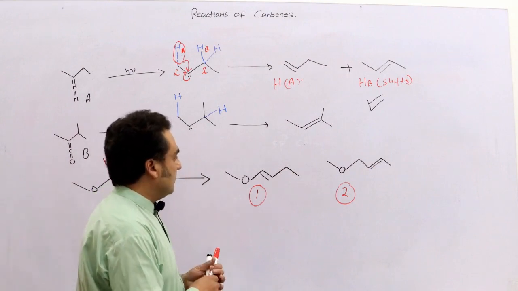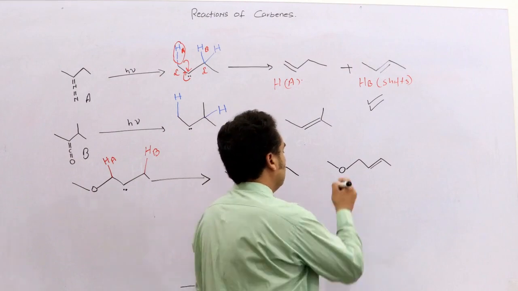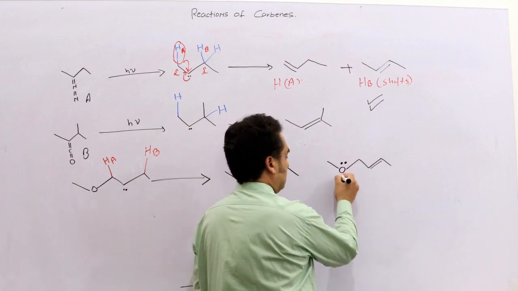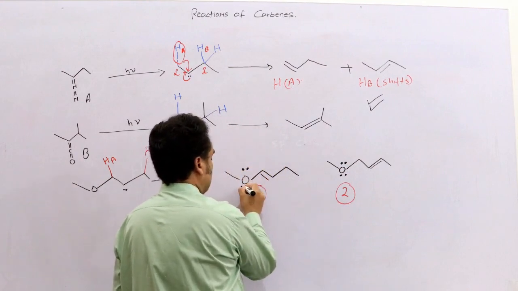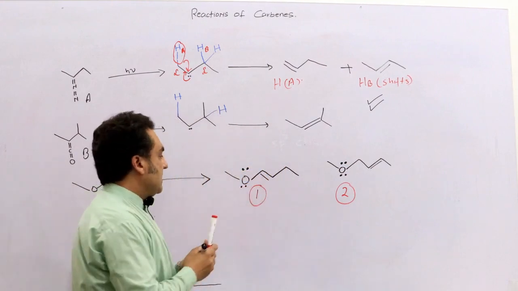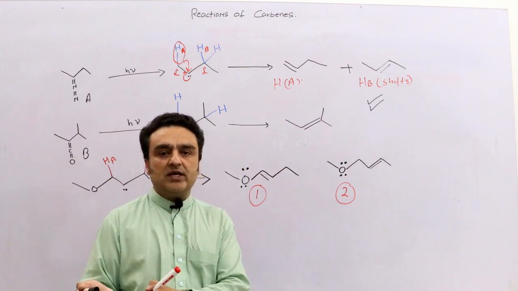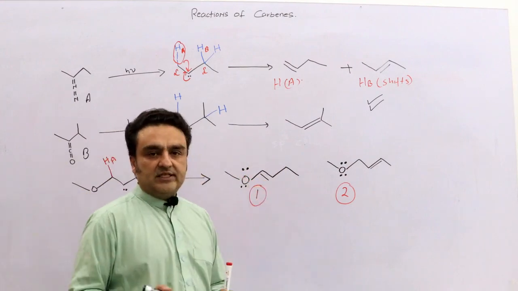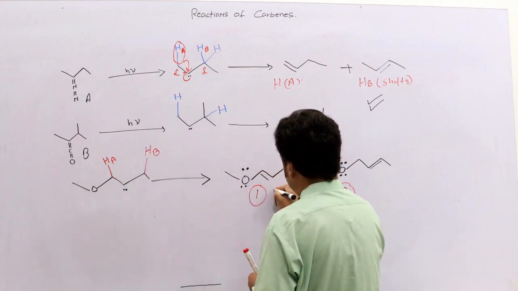We can say, oh, this structure and this structure have something. The structure 1 has the lone pair of oxygen, and it is adjacent to the alkene double bond, so it can do resonance.